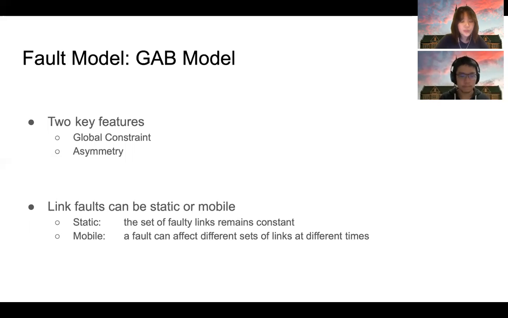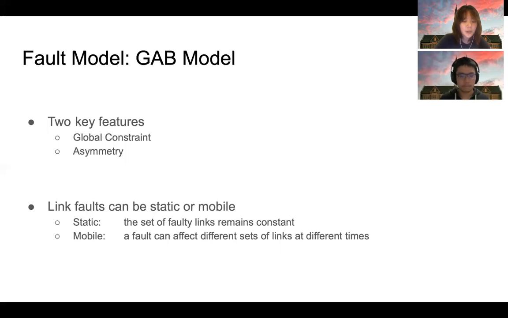Let me introduce the GAB faulty link model. As I mentioned before, we have two key features: global constraint that allows up to F links in the whole system to become Byzantine faulty, and asymmetry indicates that when a link is corrupted, only one direction is corrupted. Moreover, link faults can be static or mobile.